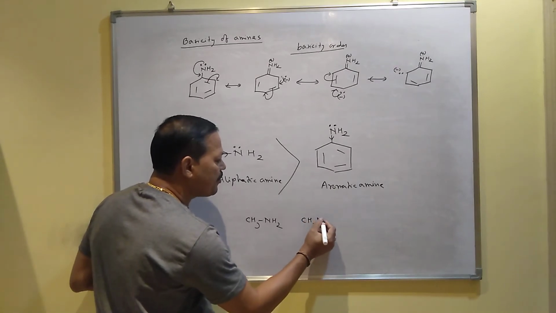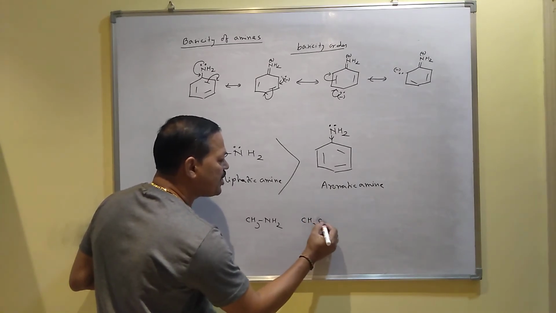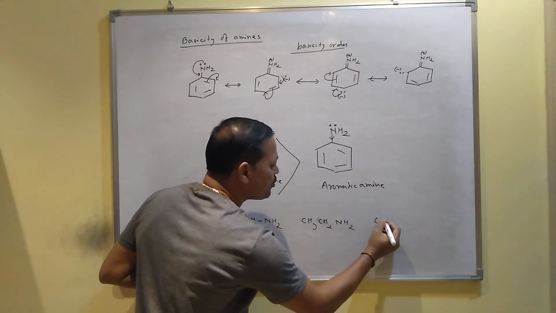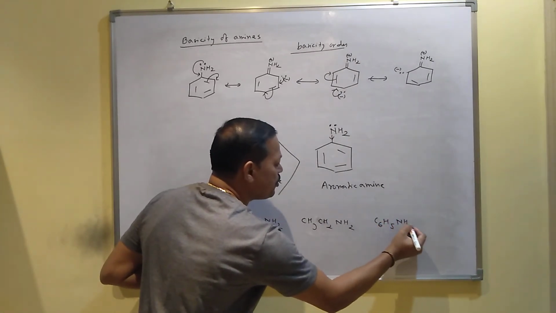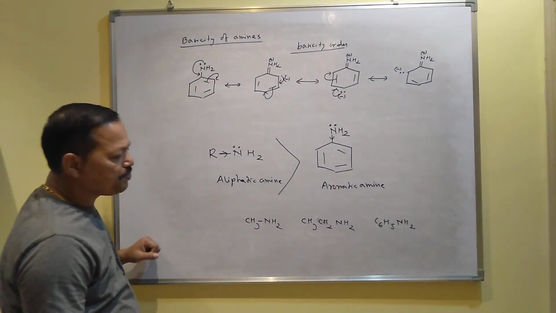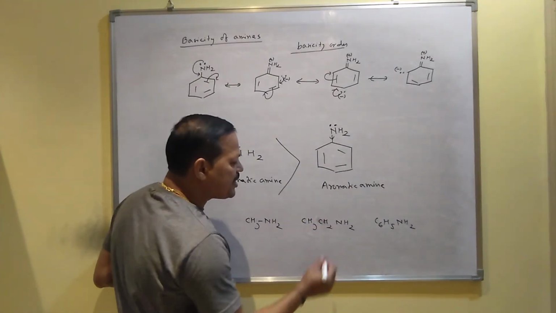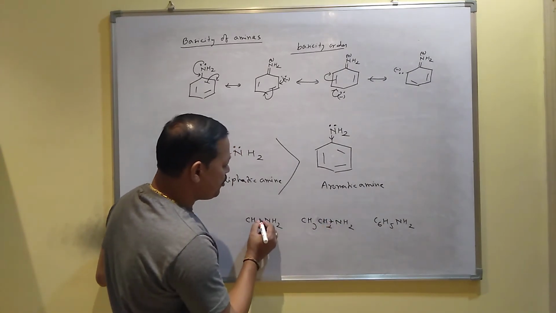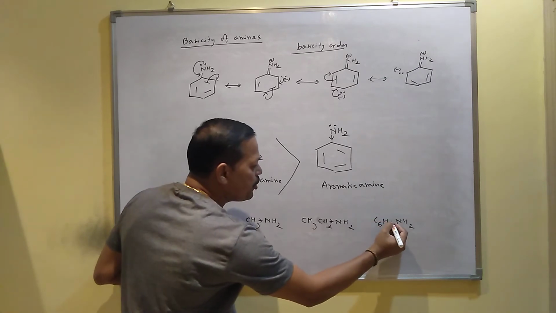If you want to compare methylamine CH3NH2, ethylamine CH3CH2NH2, and aniline, whose formula is C6H5NH2, on their basicity: here the donating group is ethyl, here the donating group is methyl, and here a withdrawing group, phenyl, is present.